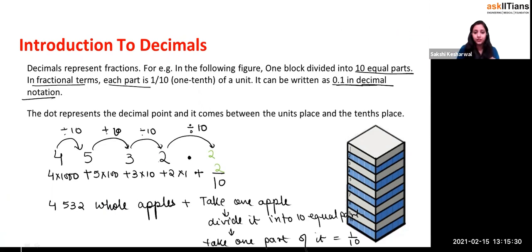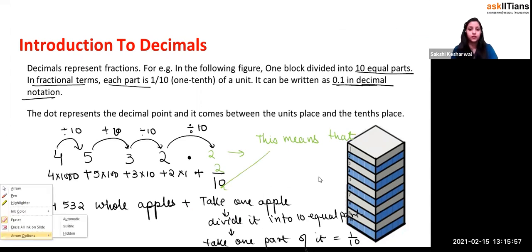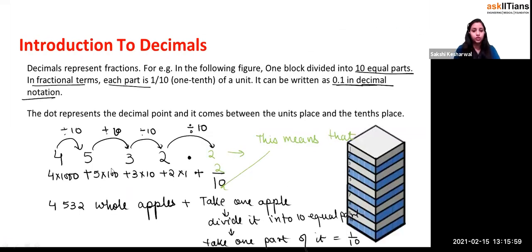It means what I have taken. This means that you have 4,000, you have 4, this means what, beta? This means you have 4,532 apples plus 2/10, I'll write it like this. Wait a minute, let me use the eraser. Yeah, so this means what? I'll write it in the next slide. It's not there. Okay, so this means what?